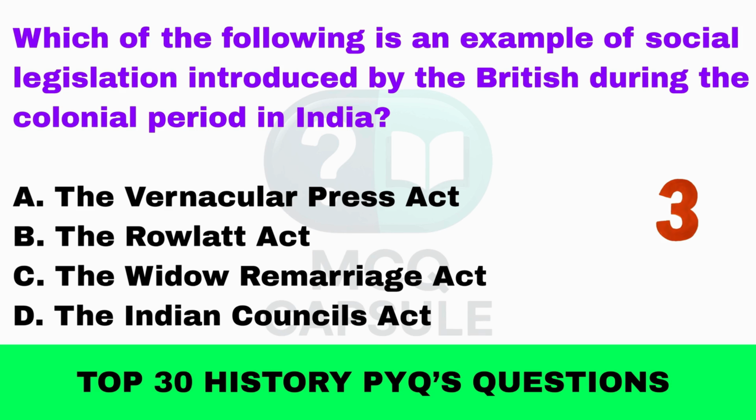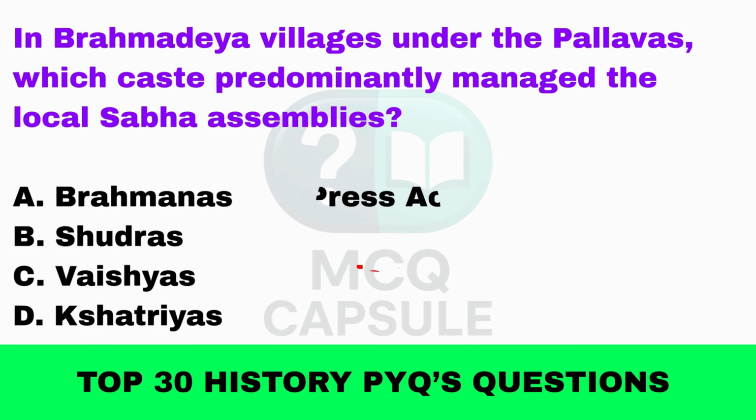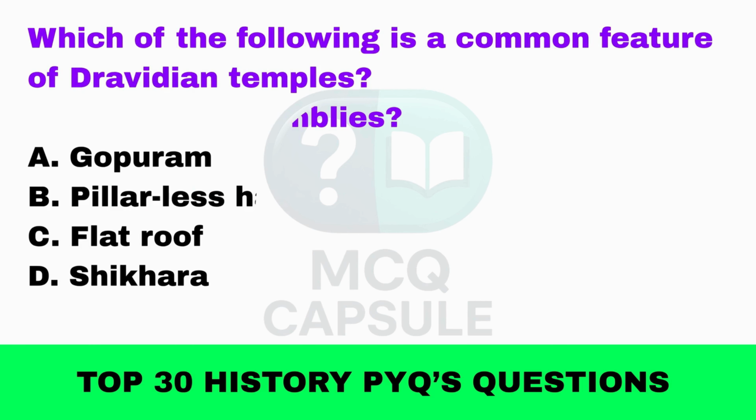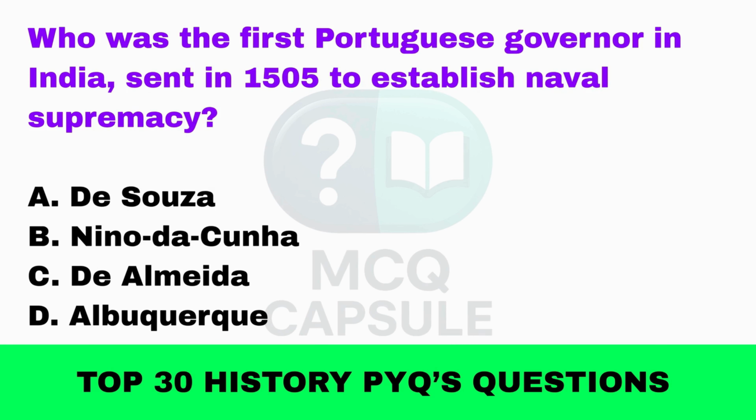The Widow Remarriage Act. In Brahmadeya villages under the Pallavas, which caste predominantly managed the local Sabha assemblies? Brahmins. Which of the following is a common feature of Dravidian temples? Gopuram. Who was the first Portuguese governor in India sent in 1505 to establish naval supremacy?